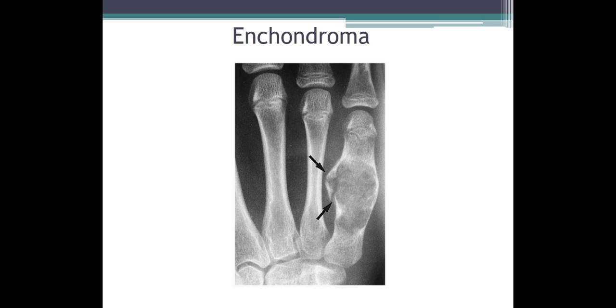It is in the metacarpal, showing scalloping of the borders and pathological fracture of the cortex. The central lytic matrix shows ground glass calcification. This is basically cartilage calcification within the enchondroma. Enchondromas involve short tubular bones such as metacarpals and phalanges, causing a lytic expansile lesion with scalloping of margins, thinned out cortex, and occasionally pathological fractures, and centrally we have chondroid matrix calcification with a ground glass appearance.